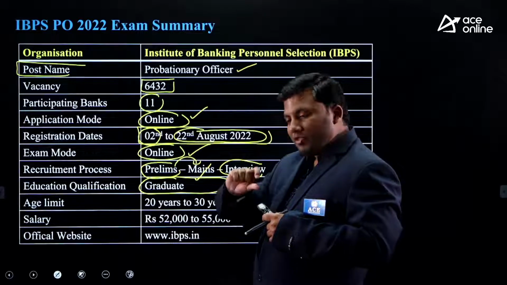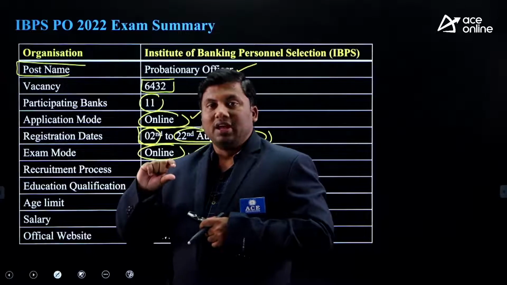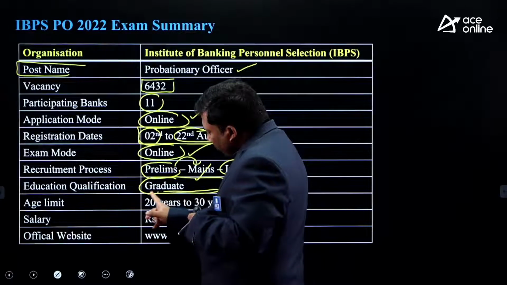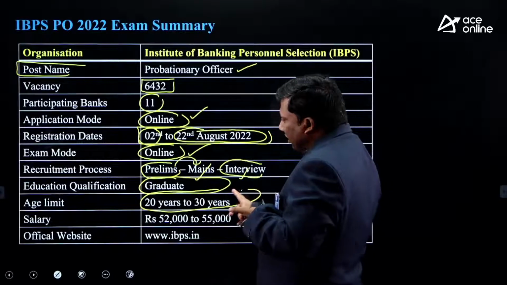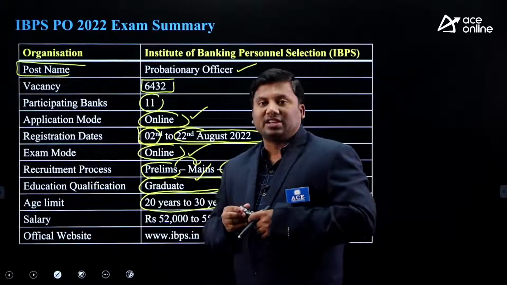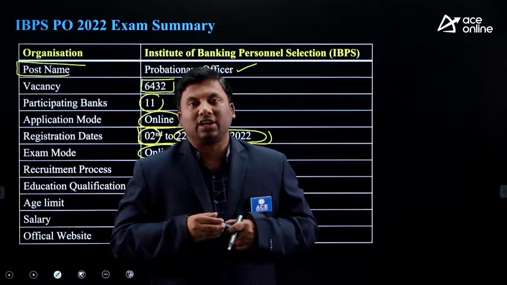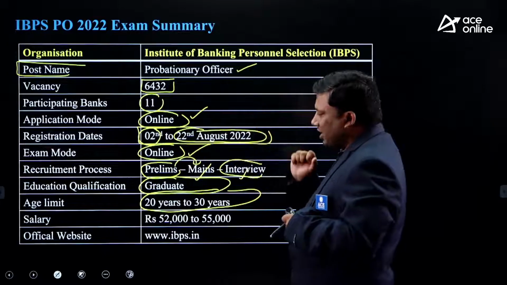Sir, I am 19 years, I am 35 years. What is the age limit? Any student between the age of 20 to 30 years can write this examination. If you are within the age limit of 20 to 30 years, you can apply for this examination.